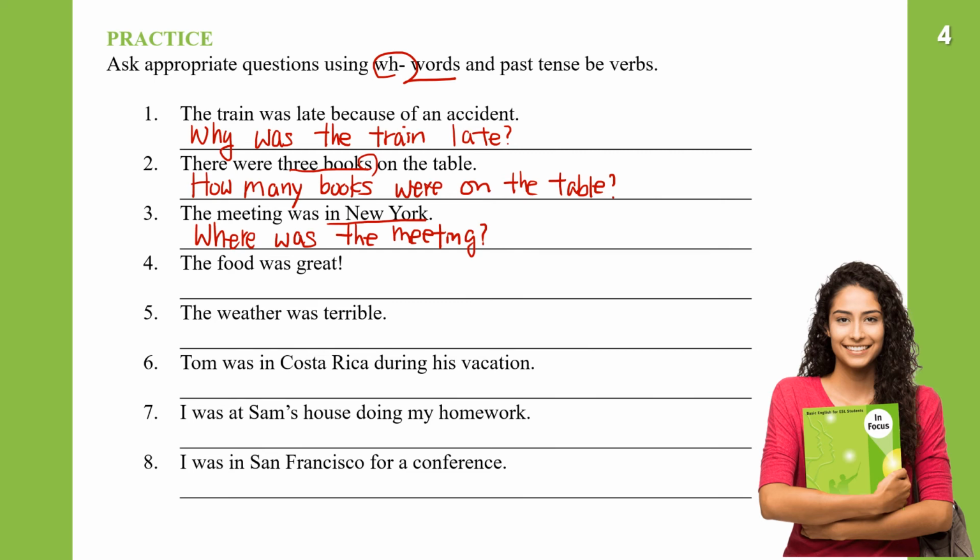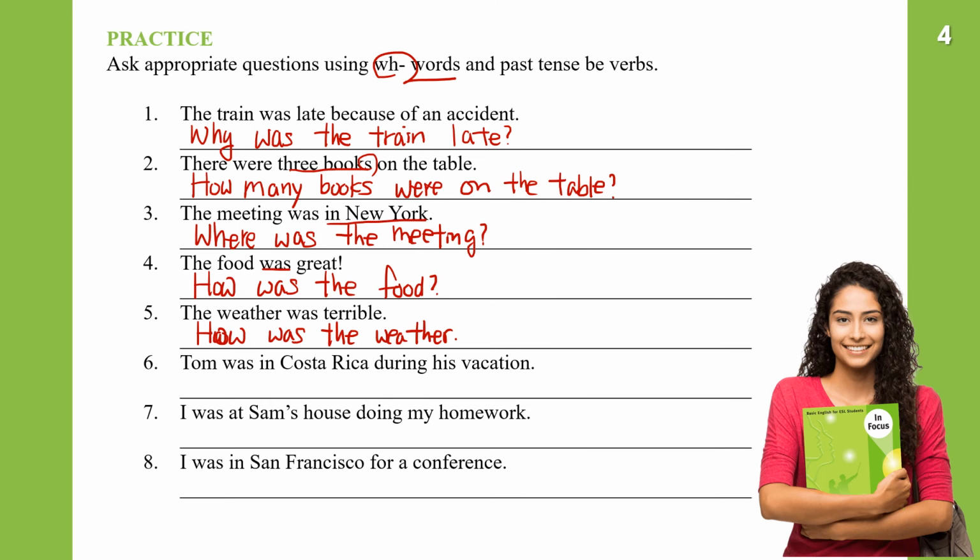The food was great. Okay, it's talking about how the food was. So the question will be how, and then it's a food, and food is singular here. So how was the food? How was the food? And the food was great. The weather was terrible. It's talking about how the weather was. So we put how again. How, and then the weather is singular. So how was the weather? How was the weather? It says the weather was terrible.